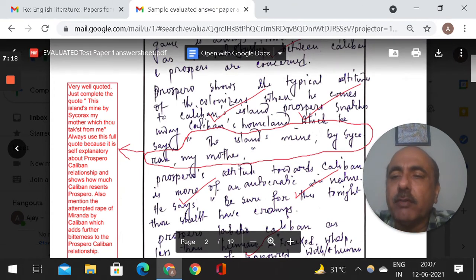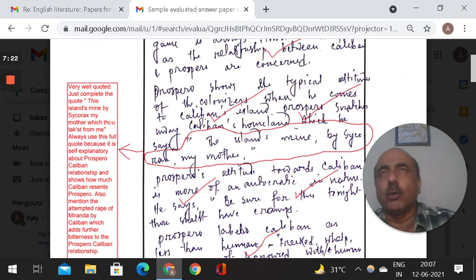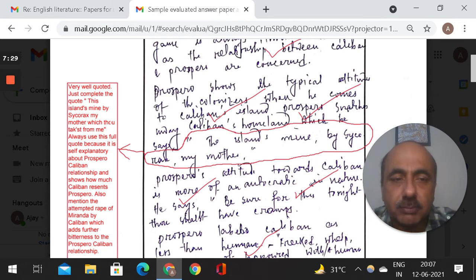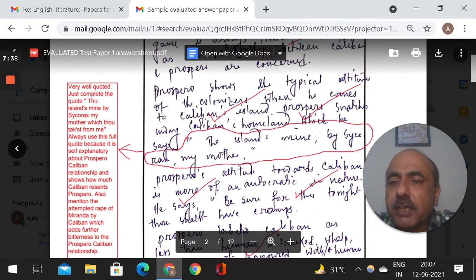So how do I guide you students? You write the paper. It's not just crossing out or putting ticks and putting marks. No. It's about how to prepare well for your UPSC optional. That is my only purpose for this channel and for the courses that I am doing. So now I say, whatever I feel the corrections, I am putting it down for you. Very well quoted, just complete the quote. This island's mine by Sycorax my mother, which thou takest from me. Always use this full quote because it is self-explanatory about Prospero-Caliban relationship and shows how much Caliban resents Prospero.